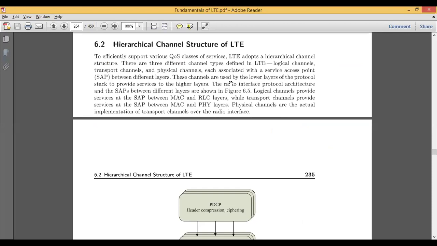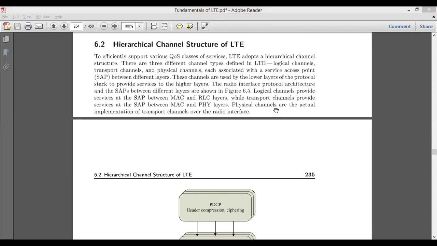Basically, there are three different channel types we have in LTE. These three channels are the logical channel, transport channel, and physical channel. Each channel is associated with some service point, which we call SAP, which is nothing but the service access point between the layers. How many layers do we have in LTE? We have the PDCP layer, we have MAC or RLC, and we have RRC and the physical layer. So basically four layers of the LTE structure, or protocol stack, we say.